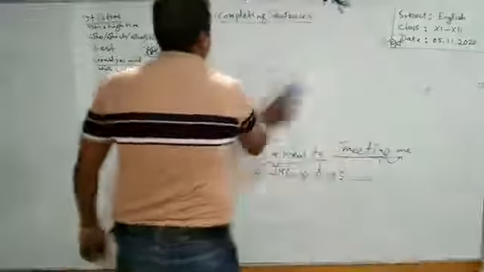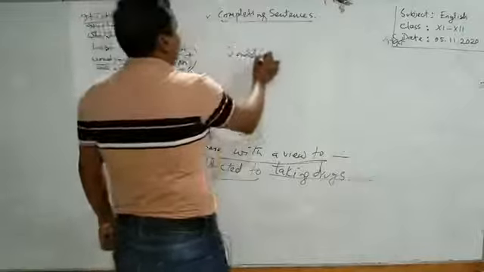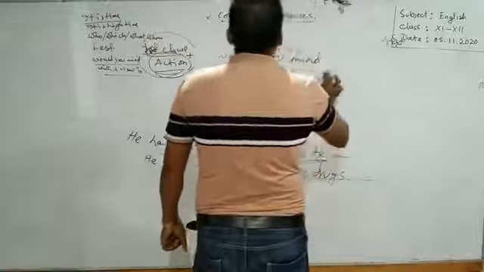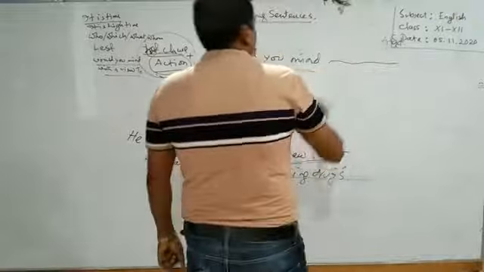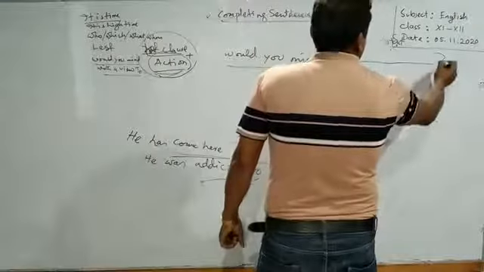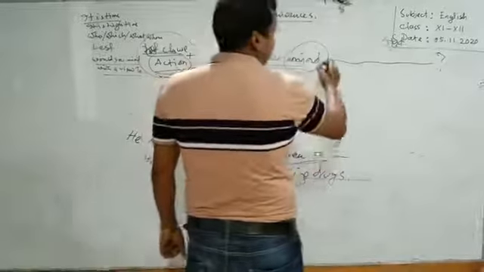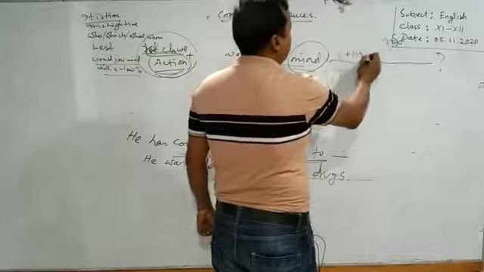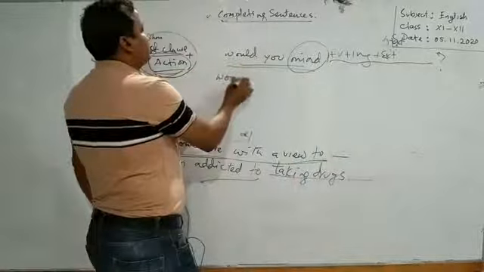Learners, would you mind? After the verb mind, in some cases we will find this in completing sentences. There is a gap, and after this gap there is would you mind, and after this verb mind we have to use another verb, and the verb will be verb plus ing, then extension.